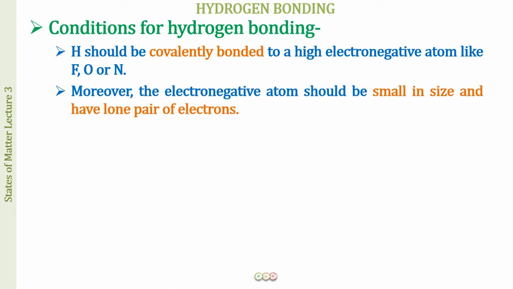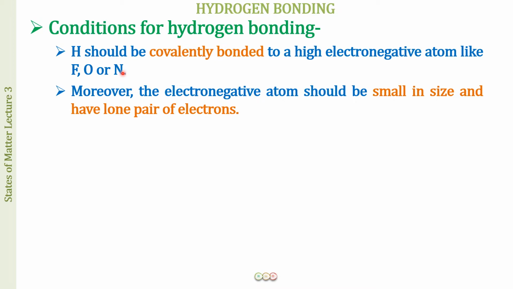The second condition says that the electronegative atom should be small in size and it should have a lone pair of electrons. The lone pair of electrons is present on fluorine, oxygen, nitrogen as well as chlorine. But the part which says the electronegative atom should be small in size makes chlorine out of the picture. Why? Because these three are all second period elements, whereas chlorine is a third period element, much larger in size.